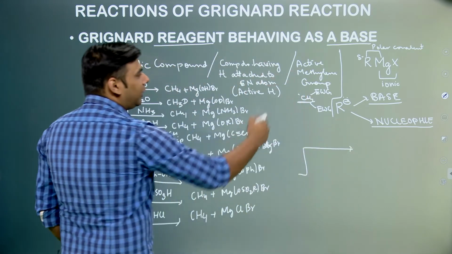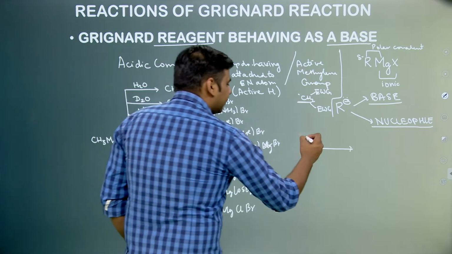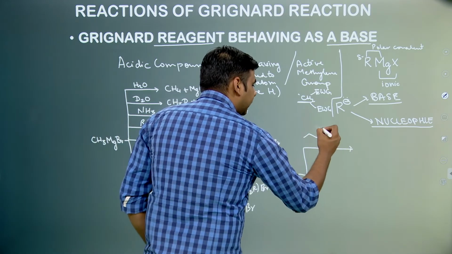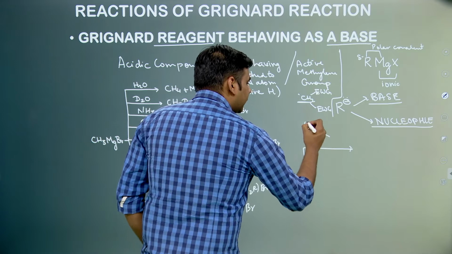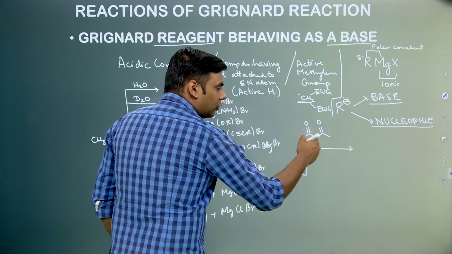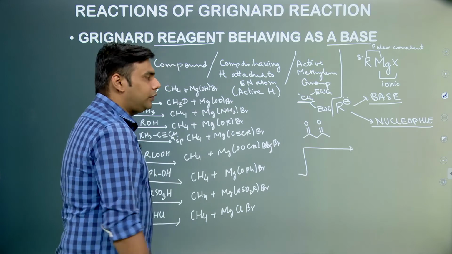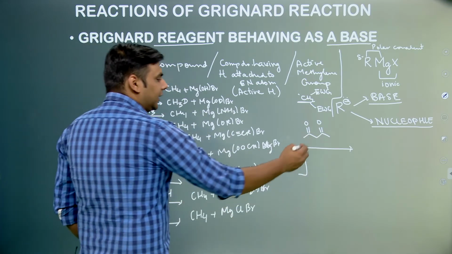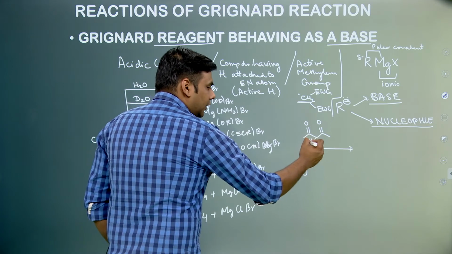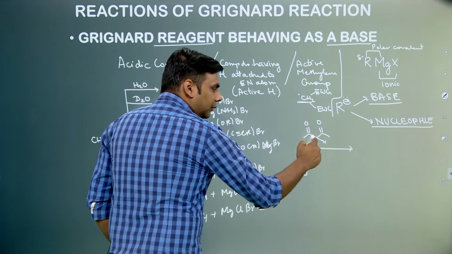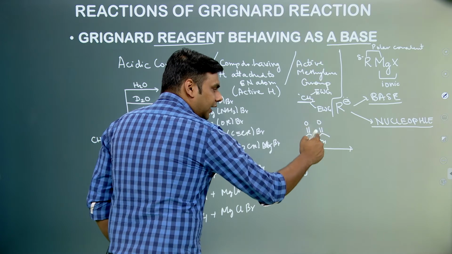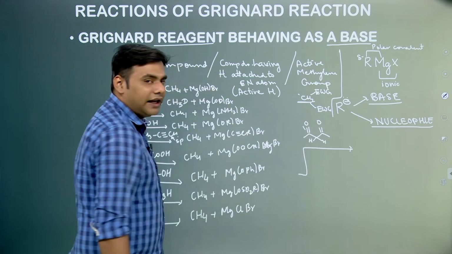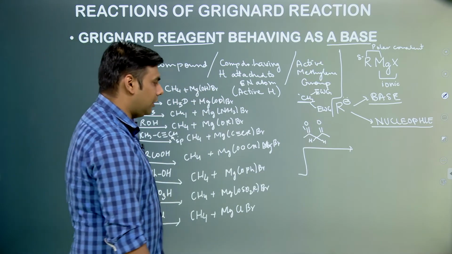Now we also talked about the active methylene group. So let us consider an active methylene compound something like this. There is a CH2 over here and there are 2 electron withdrawing groups attached to it. So these hydrogens are called active methylene hydrogens. These hydrogens are also acidic because once they are deprotonated, a carbanion will be formed over here and this carbanion is stabilized by resonance as well as the inductive effect of the C double bond O group.